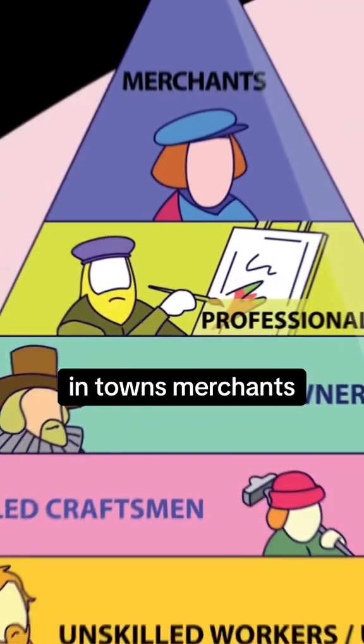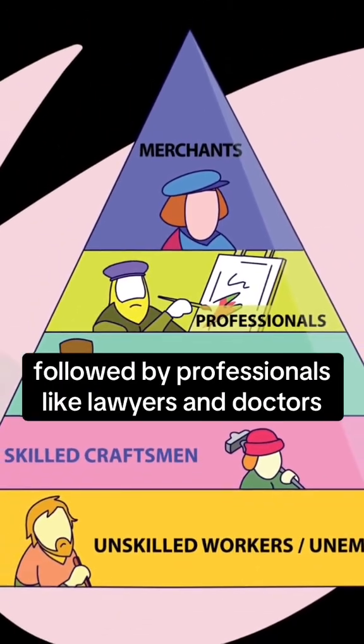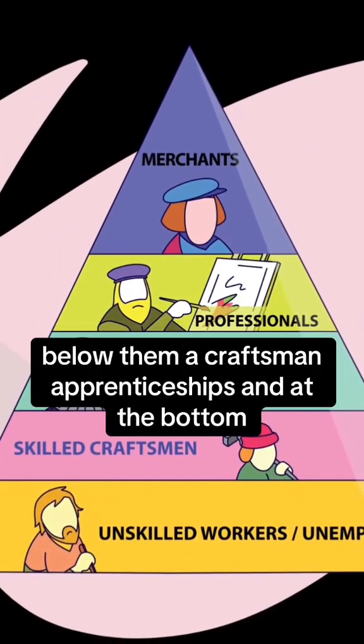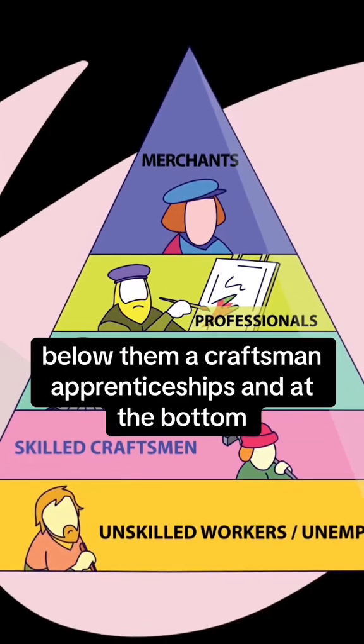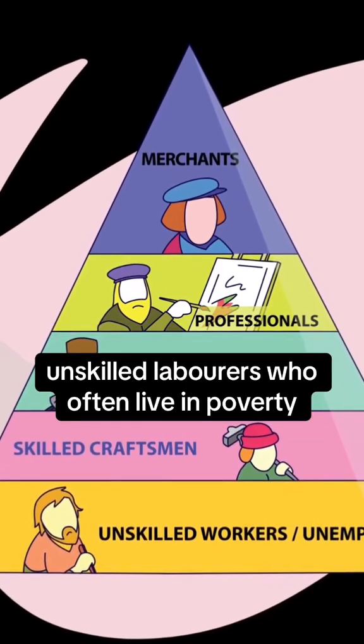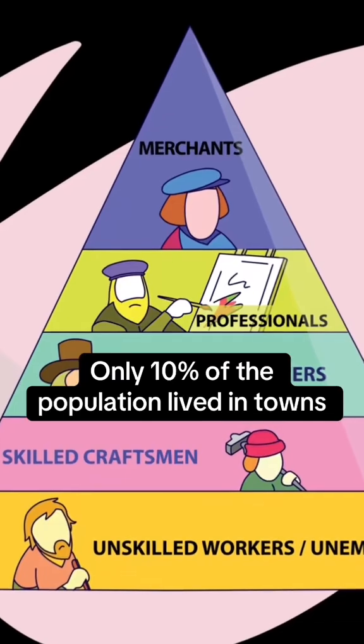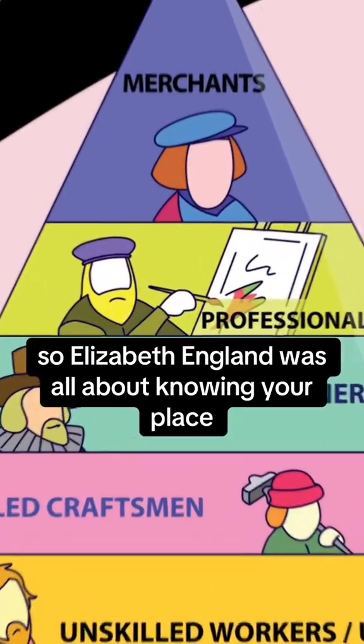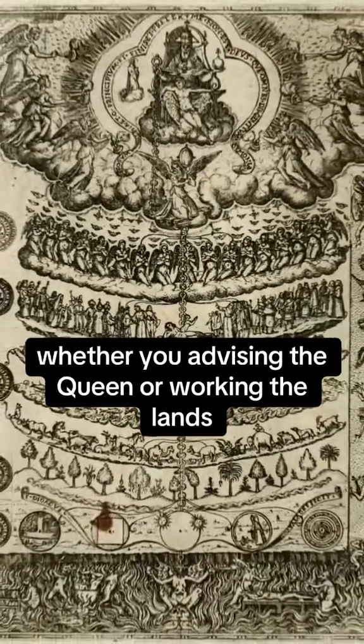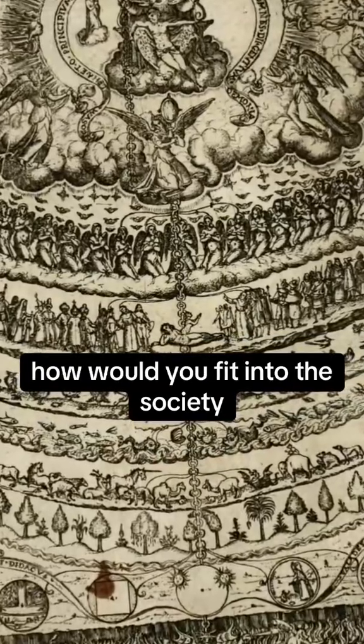In towns, merchants, wealthy traders, were at the top, followed by professionals like lawyers and doctors. Below them were craftsmen, apprentices, and at the bottom, unskilled labourers who often lived in poverty. Only 10% of the population lived in towns. So Elizabethan England was all about knowing your place, whether you're advising the Queen or working the land. How would you have fitted into this society?